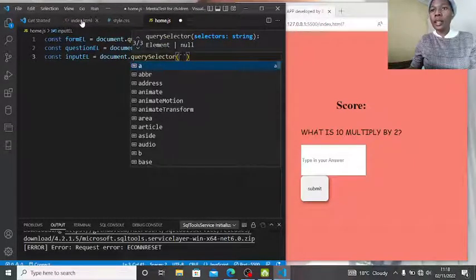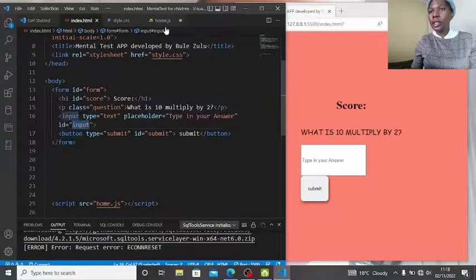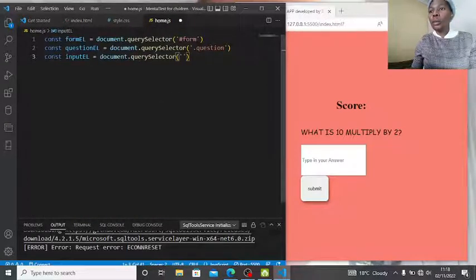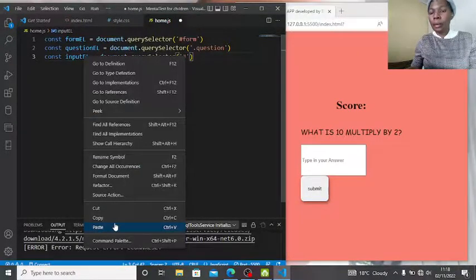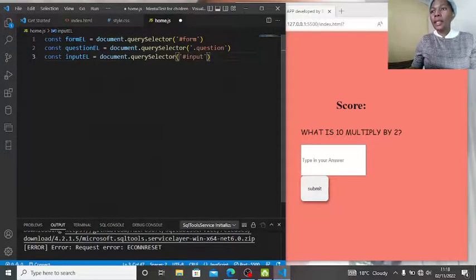Was it an ID? Yes, it is an ID, so copy that one and put our hash here. Okay, I think we are done. This is what we need for now. We'll keep on fetching if there's anything else we want to fetch.